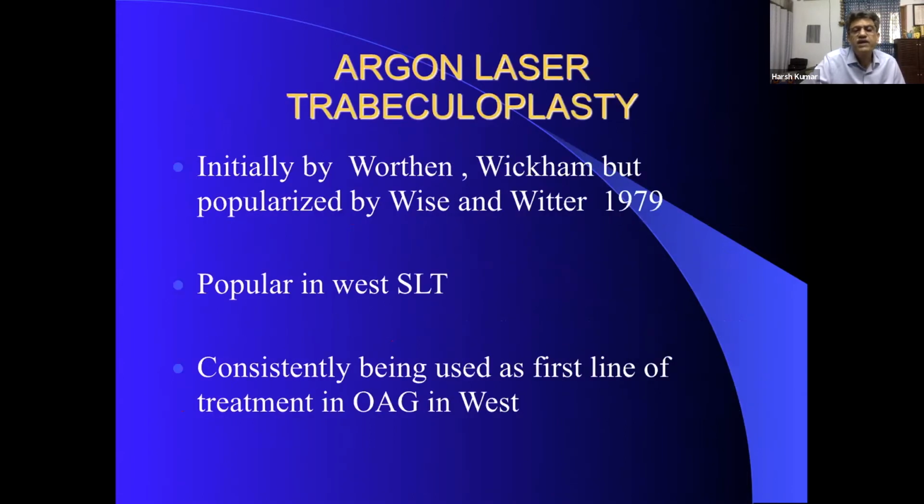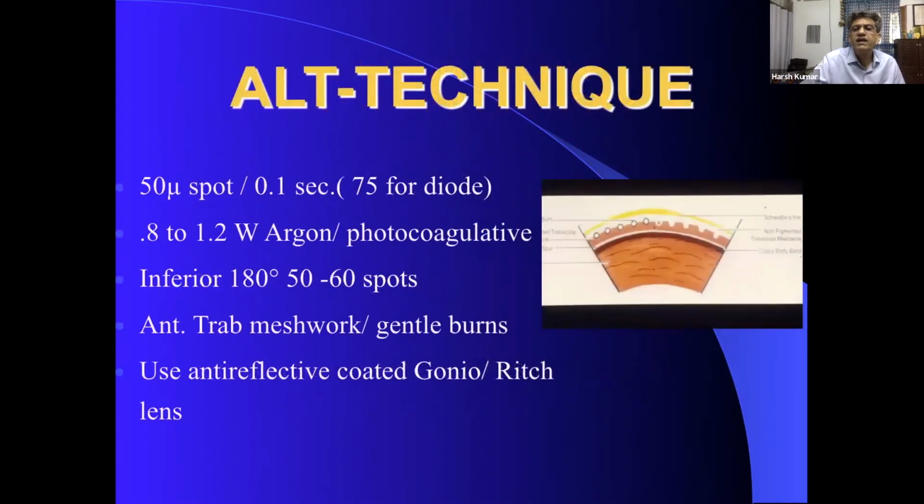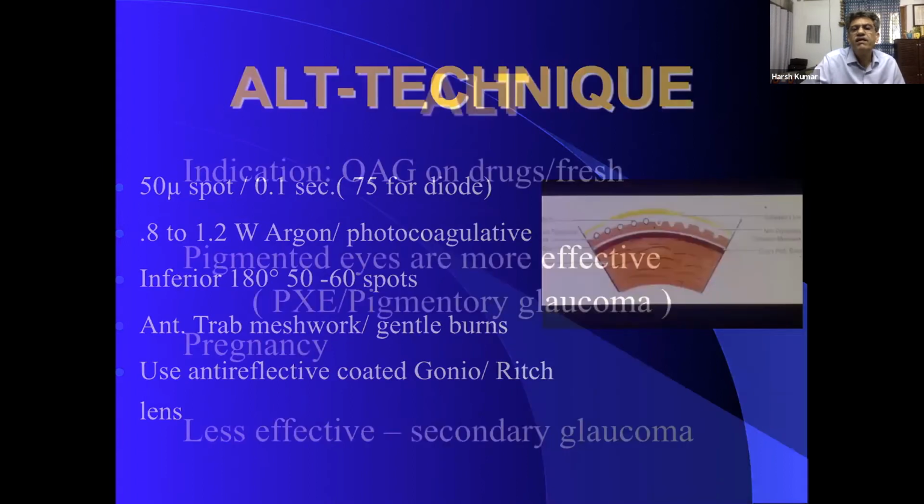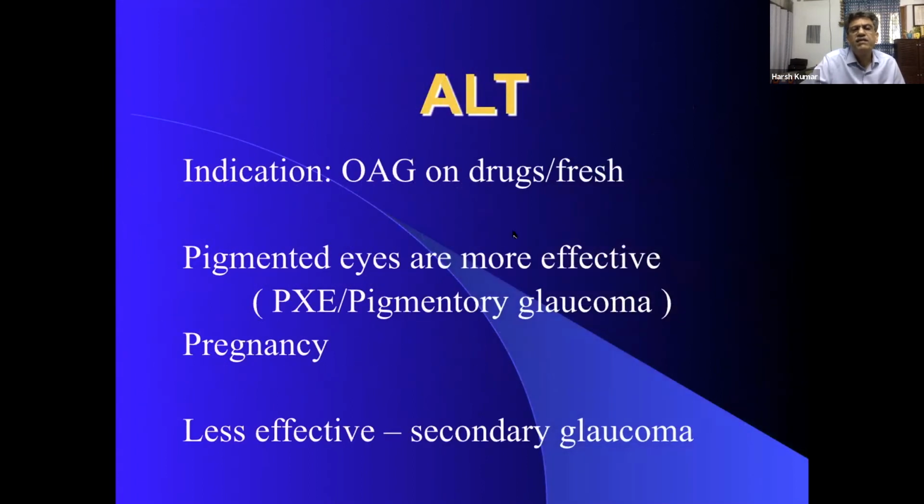ALT was popularized by Weiss and Witter. The trick is to put a 50 micron spot size over here with any coagulative laser which you have got. Normally, we give around 180-degree spots with a coagulative laser. And classically, it was done for OAG in fresh cases, but you can do it for therapeutic cases, especially in pregnancy, because most of the drugs are contraindicated. This can be done safely.